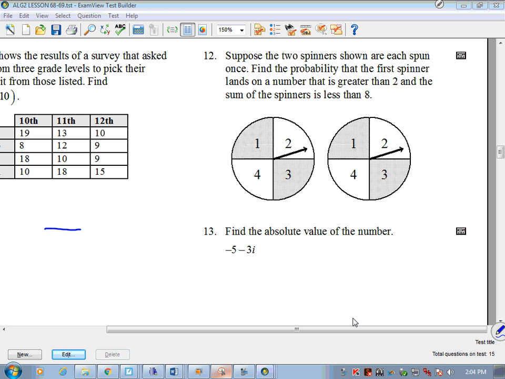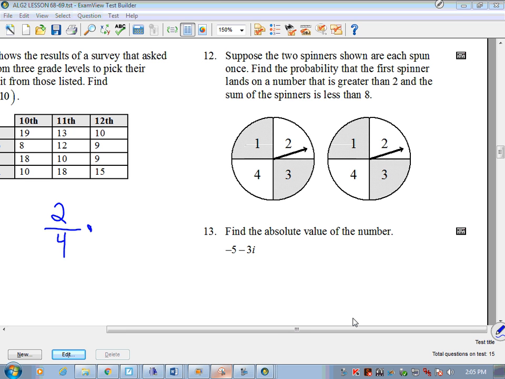We want the first spinner to land on something that is greater than 2. Greater than 2, not equal to 2. So how many options do I have? I've got 2 options that are greater than 2. You got 3 and 4. And so that's 2 out of 4. That's 1/2. You got half probability there. Find the probability that the first spinner lands on a number that is greater than 2, and the sum of the spinners is less than 8.